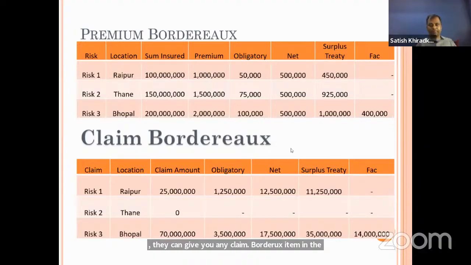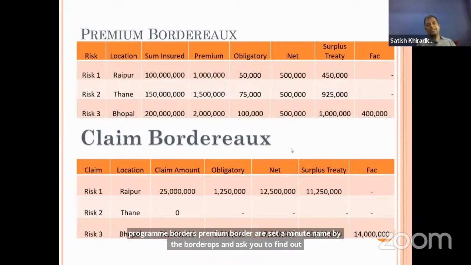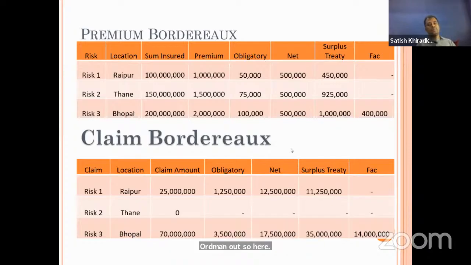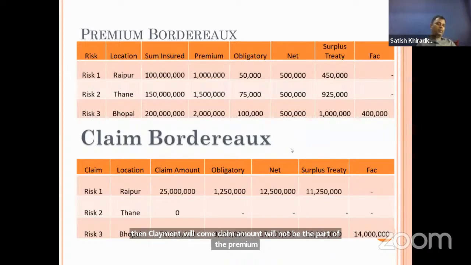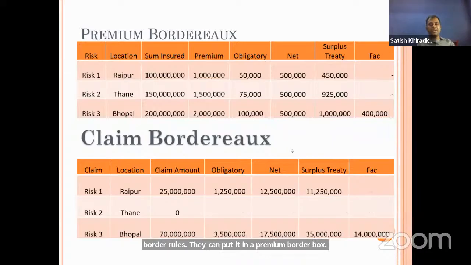So here, in premium bordereaux, you can see risk, location, sum insured, premium, how much is obligatory, net, surplus, facultative, all these things are there. In claim bordereaux, again claim and location will come, but here the claim amount will come. Claim amount will not be part of the premium bordereaux. Then again, how much share of the claims is there.